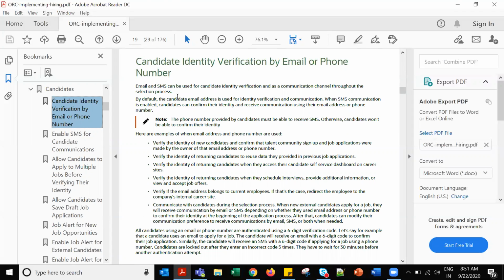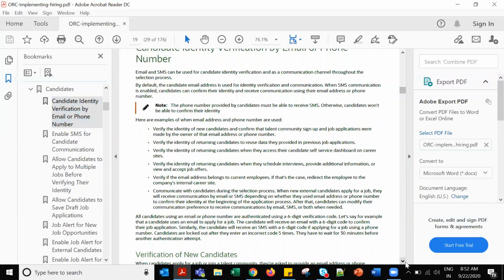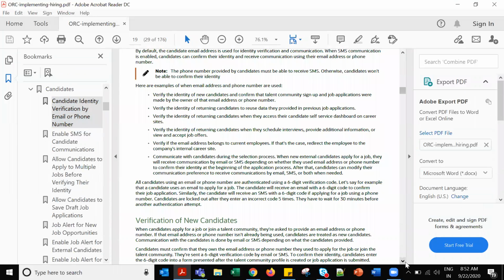So two things are there: email and SMS. For email, an email address is needed. For SMS, a phone number is needed. The candidate's email address is used to identify identity and for communication by default. When SMS communication is enabled, the candidate can confirm their identity and receive messages using their email address or phone number. The phone number provided by the candidate must be able to receive SMS. Otherwise, the candidate won't be able to confirm their identity.